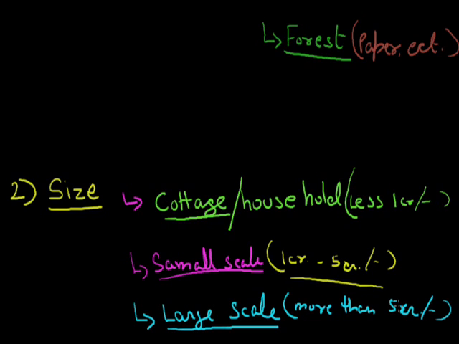Some of the large scales' yearly profit is much more than the GDPs of a few African countries. Here we can understand how large these industries are.